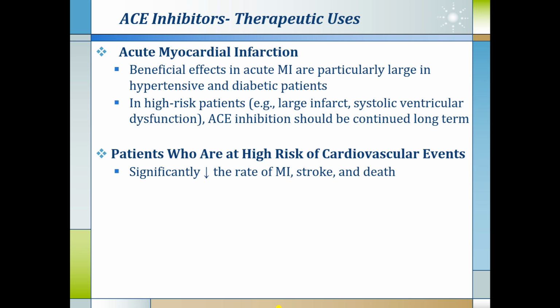In patients who are at high risk of cardiovascular events, ACE inhibitors significantly reduce the rate of MI, stroke, and death. Here we are mainly discussing the action as an antihypertensive drug, but other actions like the role in CHF and myocardial infarction will be discussed again in the lectures on those disorders.